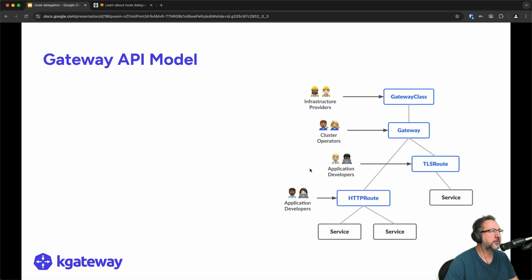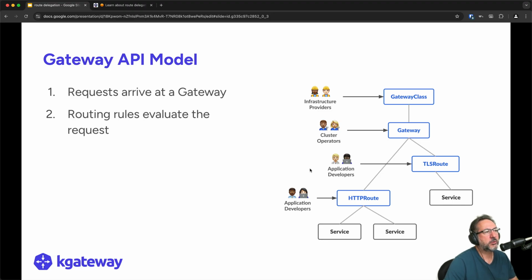Let's explore further. If we look at the Gateway API model, just as a quick review, we can imagine requests arriving at a gateway, and we have routing rules that evaluate the request. What's interesting is we specify those routing rules in a separate resource from the gateway resource, which is more concerned about ports and protocols, for example. And routes ultimately direct requests to backend services. You see that clearly in this illustration: gateway to route to service.